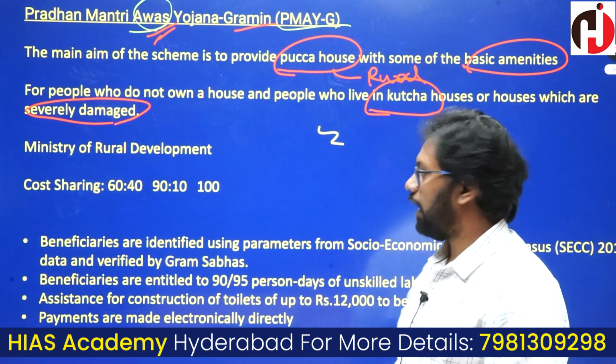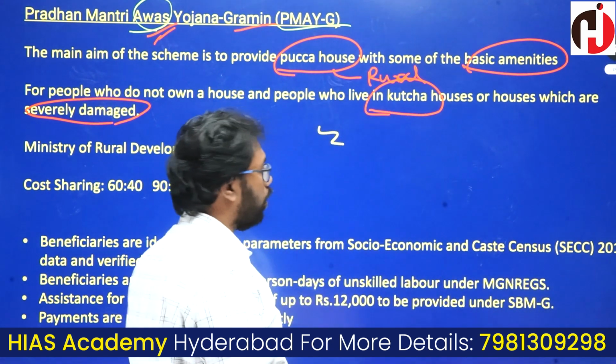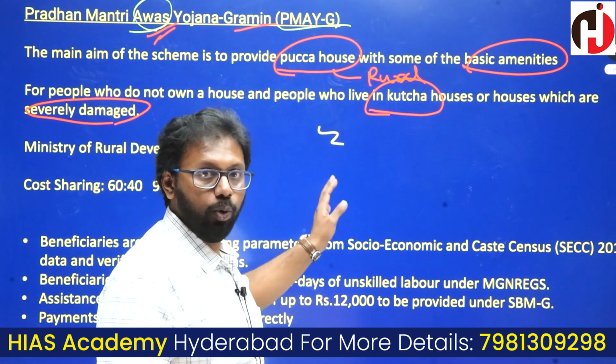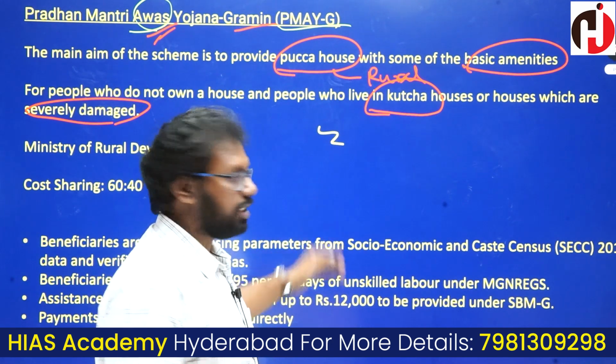Another eligibility criterion is for those households living in rural areas.